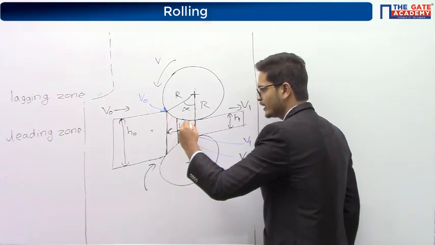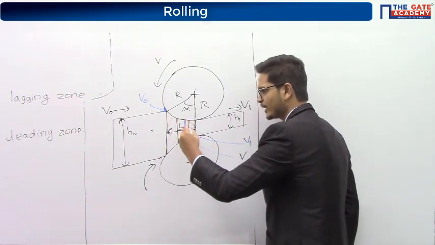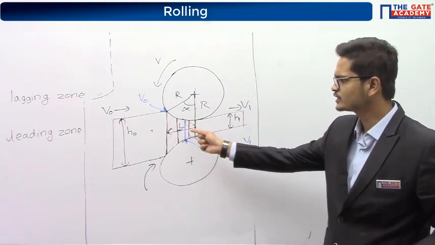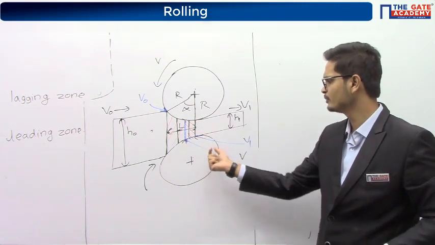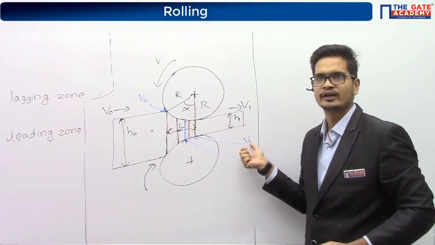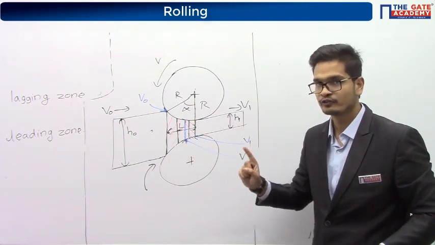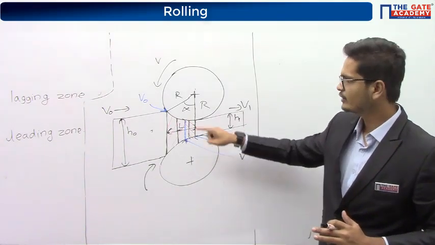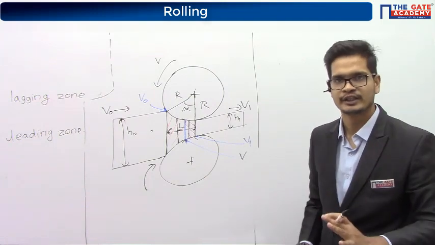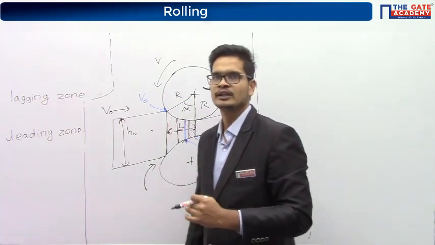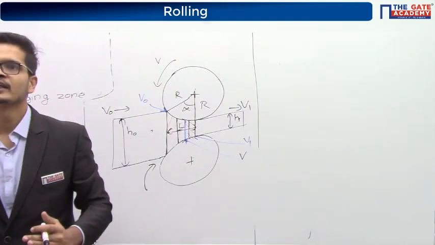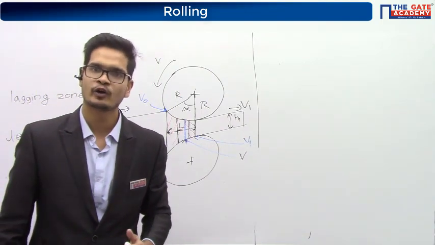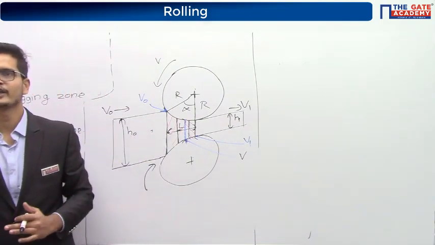If I take any plane in between, the velocity of the component will be between V and V1. It won't be equal to V. The velocity of the roller will be V, so again there will be relative velocity, and whenever relative velocity is present, slip will be taking place.